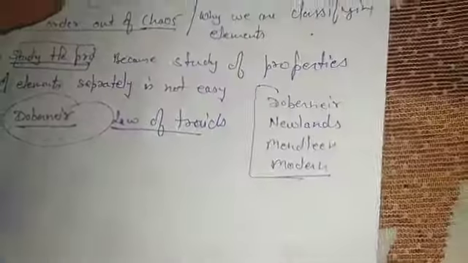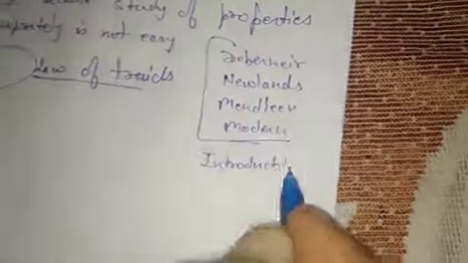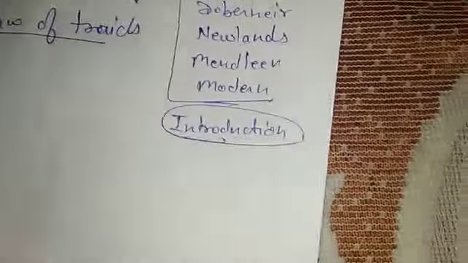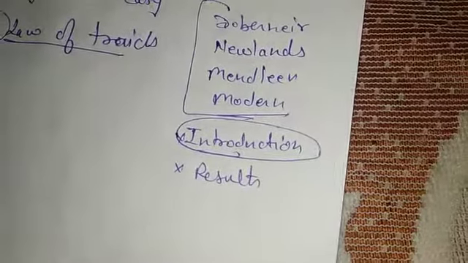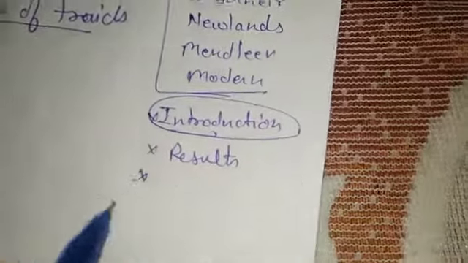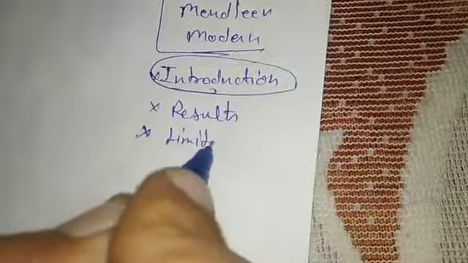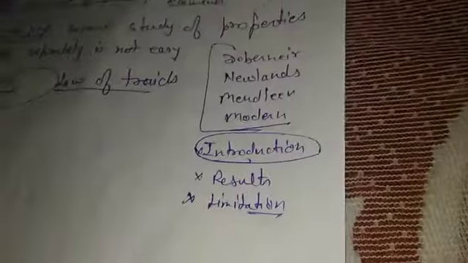About all these classifications, first in the introduction we will study on what basis it depends. Second, what is the result, the output of that classification? Third, what is the limitation that remained in that concept, which led to the development of the next classification. So let's start with the first one, the Dauvergne classification.